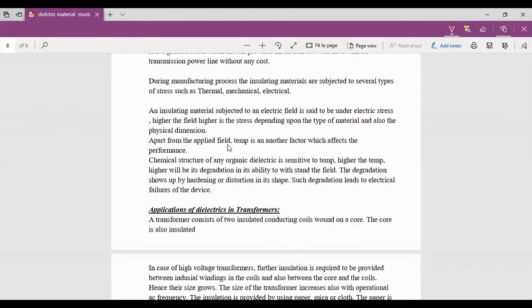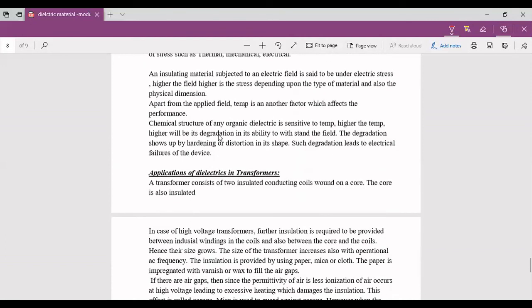Apart from the applied electric field, temperature is also another factor which affects the performance. The chemical structure of any organic dielectric is sensitive to temperature. The higher the temperature, the higher the degradation in its ability to withstand the field. The degradation shows up as hardening or distortion in its shape. Such degradation leads to electric failure of the device.